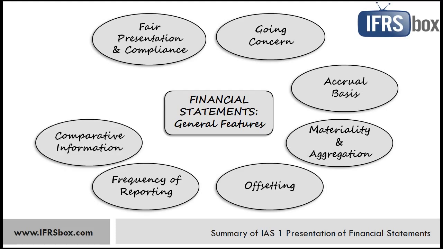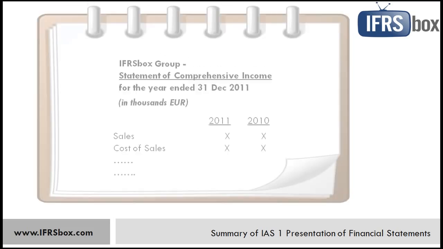Comparatives. Comparative information from previous periods should be disclosed for all numbers in the financial statements and also in narrative and descriptive information when relevant. Consistency of presentation. Financial statements must be presented in the same way as in the previous period. Now let's see how the financial statements should look according to the newest requirements of IAS 1.